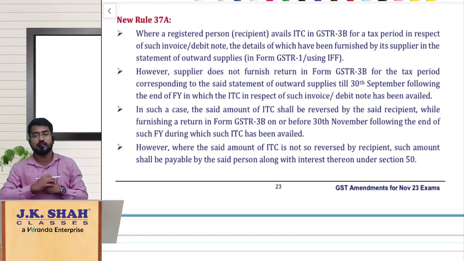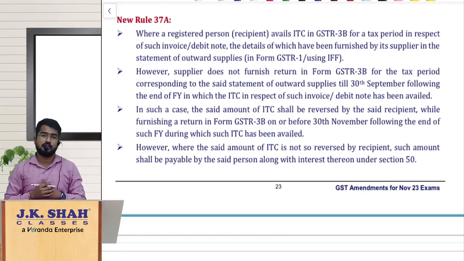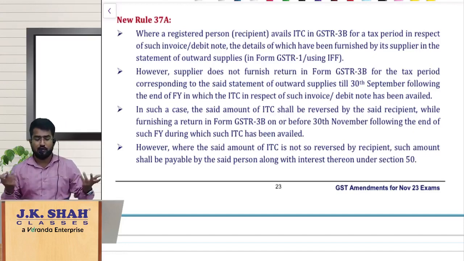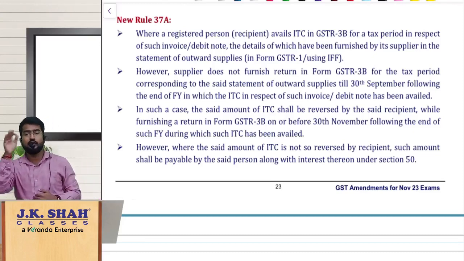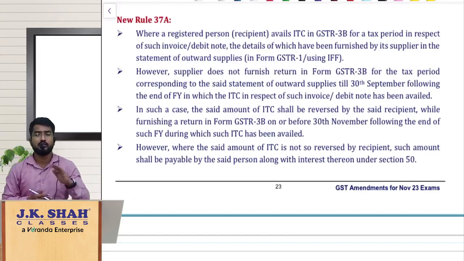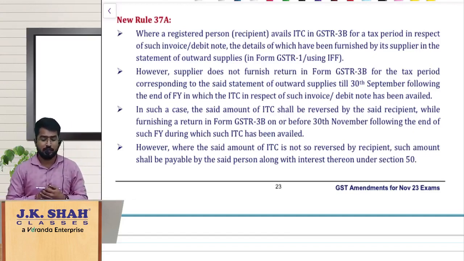See, the interesting thing is, when can the recipient avail ITC? Sir, when the inward supply is reflected in GSTR 2B, obviously we can avail ITC. So you are clear with that, correct? But when will the amount be reflected in GSTR 2B? When the supplier has filed his GSTR 1.